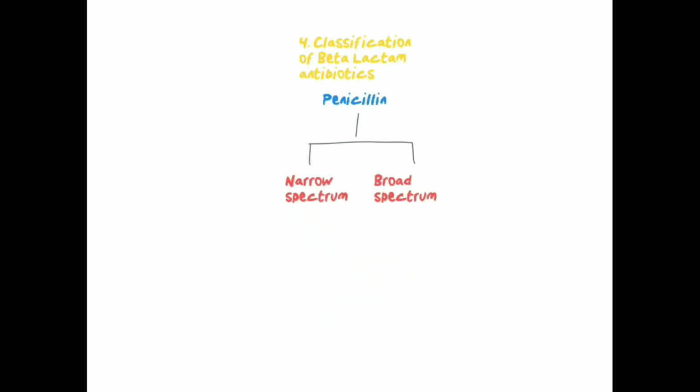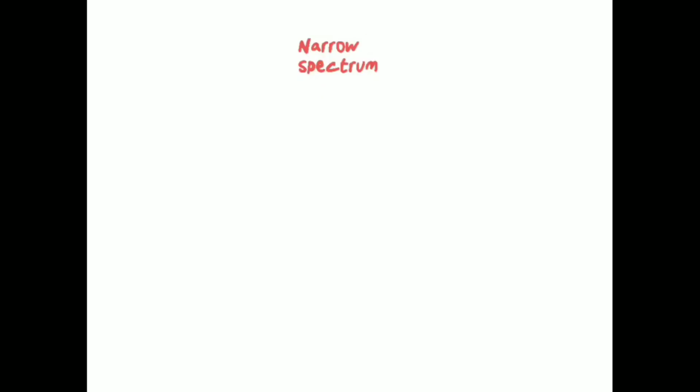The fourth topic is classification of beta-lactam antibiotics. The first class of drug is the penicillin. Penicillin is broadly subclassified into narrow spectrum and broad spectrum antibiotics. Narrow spectrum antibiotics are antibiotics which have a very limited action, that is, they only act on a few groups of organisms.